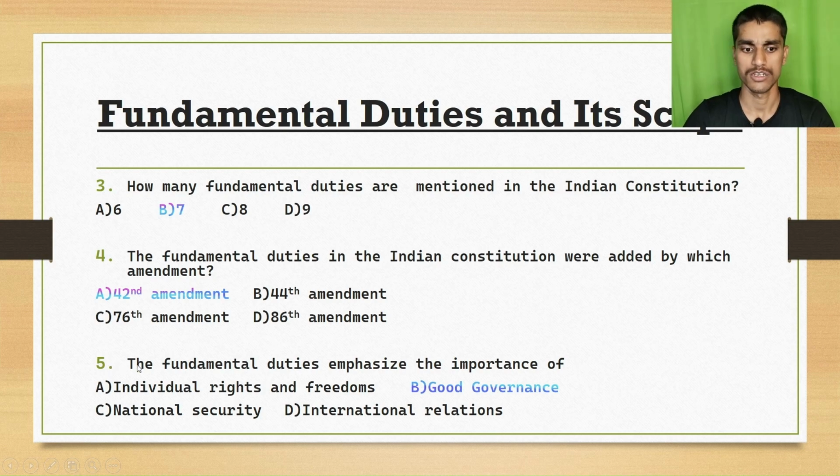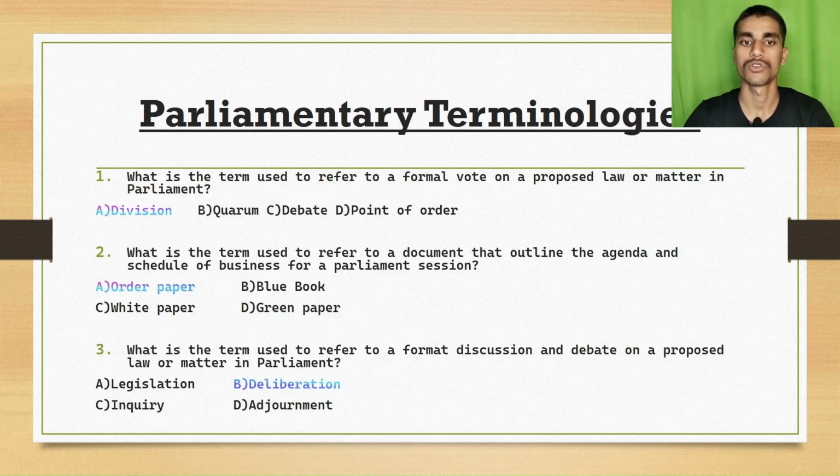Question number 5 is, the fundamental duties emphasize the importance of option A, individual rights and freedom, option B, good governance, option C, national security, option D, international relations. The right answer is option B, good governance. The fourth topic is parliamentary terminologies.